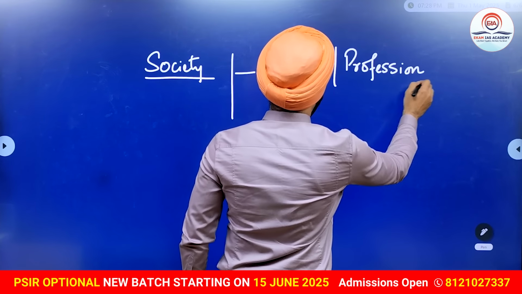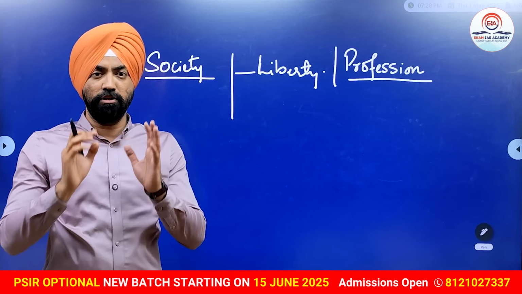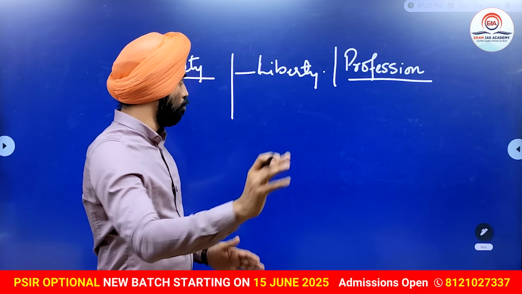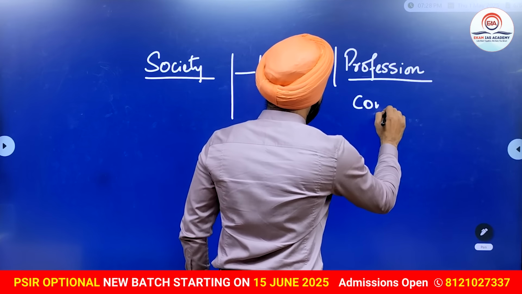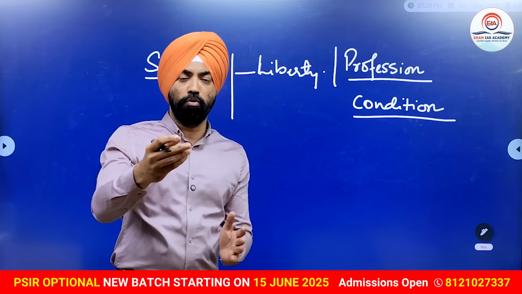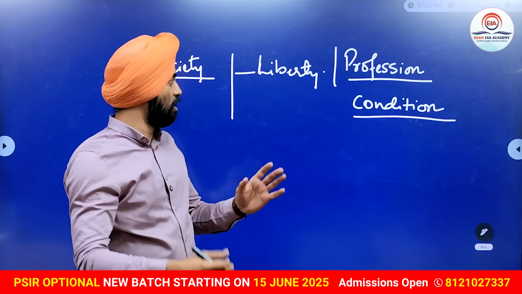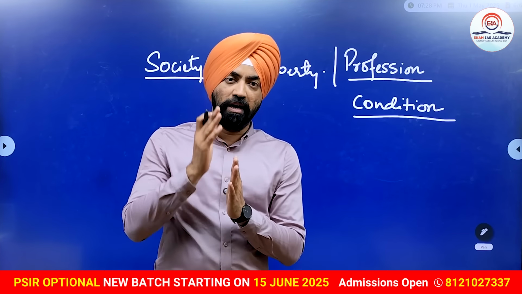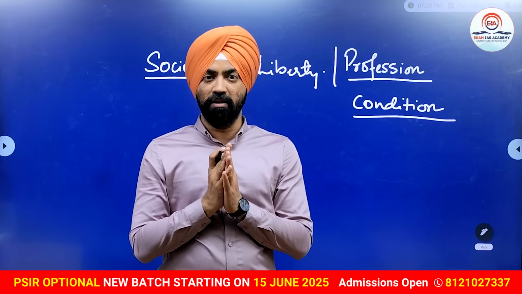A society should give the independence to a person to choose what he wants to become. It should not be based on any condition. Whether you are rich, poor, weak or strong, everybody should have liberty to think and also to act as per their wisdom.